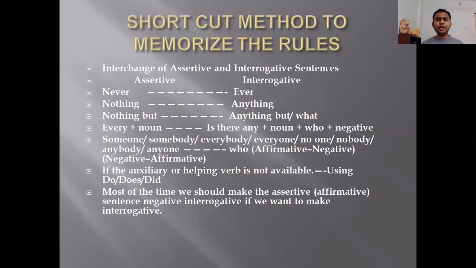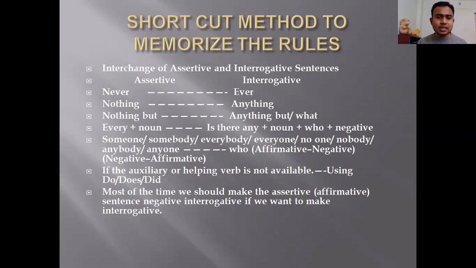Now I have made one shortcut method to memorize these rules. Shortcut method means if these words are in the assertive sentence, then these words should be in the interrogative. I have explained all these things to you, so this is just some rules to memorize quickly. For example, if the assertive has never, the interrogative will have ever. If assertive has nothing, interrogative will have anything. If assertive has nothing but, interrogative will have anything but.